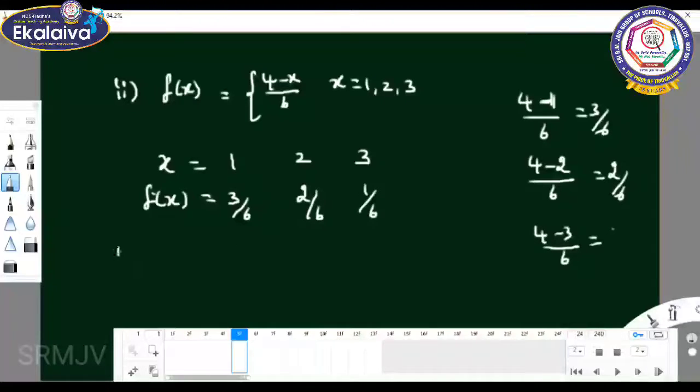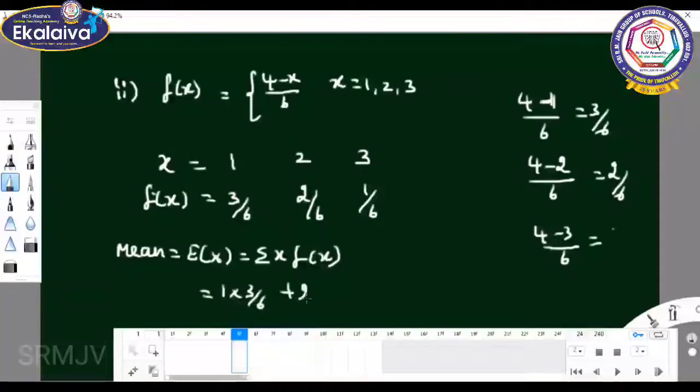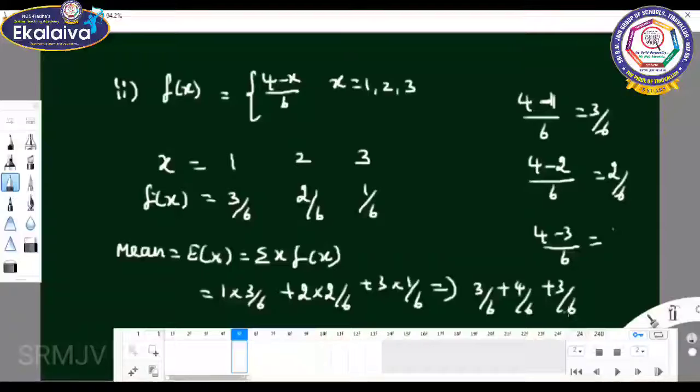Now we should find out the mean. Mean equals expectation of x equals sigma x f of x, which is 1 into 3 by 6 plus 2 into 2 by 6 plus 3 into 1 by 6. So what is the value? 3 by 6 plus 4 by 6 plus 3 by 6.